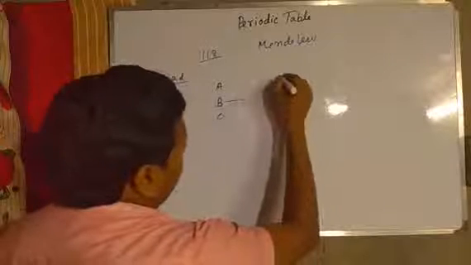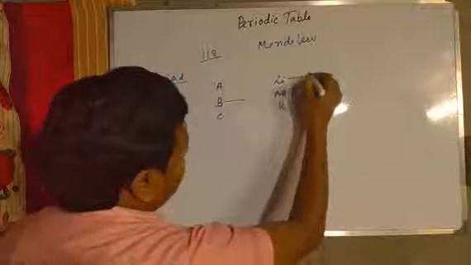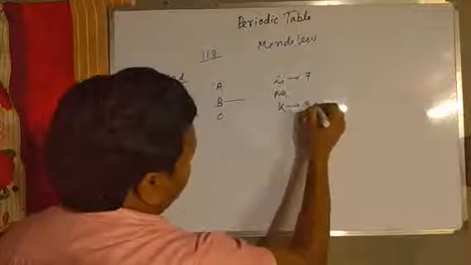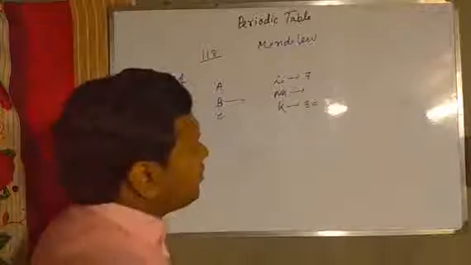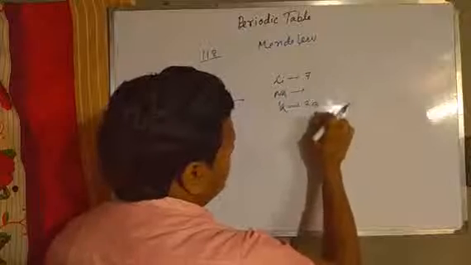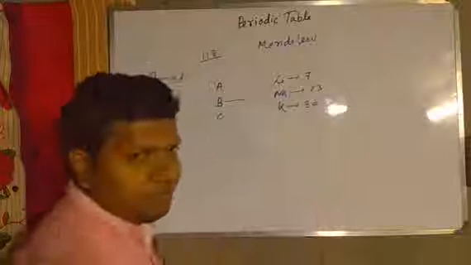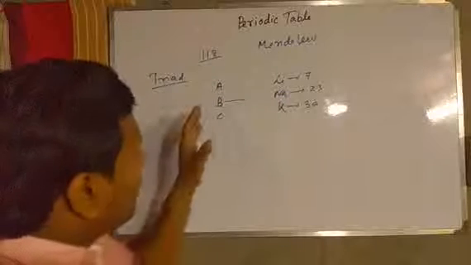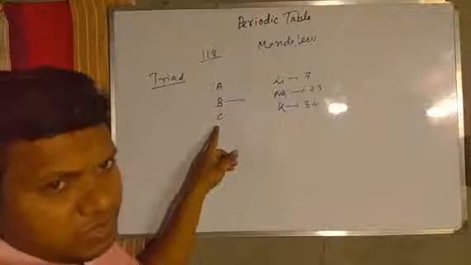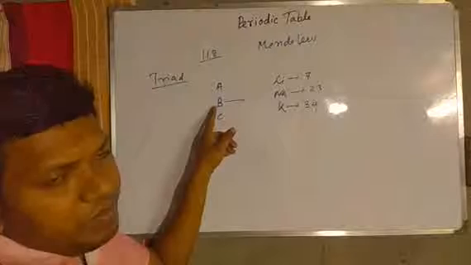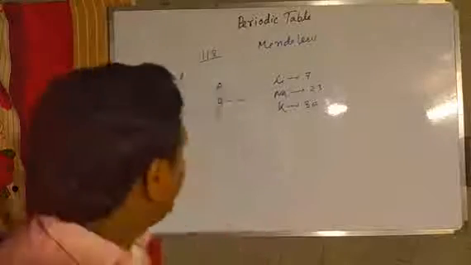For example, lithium, sodium, potassium. The atomic mass of lithium is 7 and potassium is 39. So what will be the atomic mass of sodium? The average of these two: 39 plus 7, 46, divided by 2, is 23. So for three consecutive elements with the same properties, the atomic mass of the middle element will be the average of the first and last one.